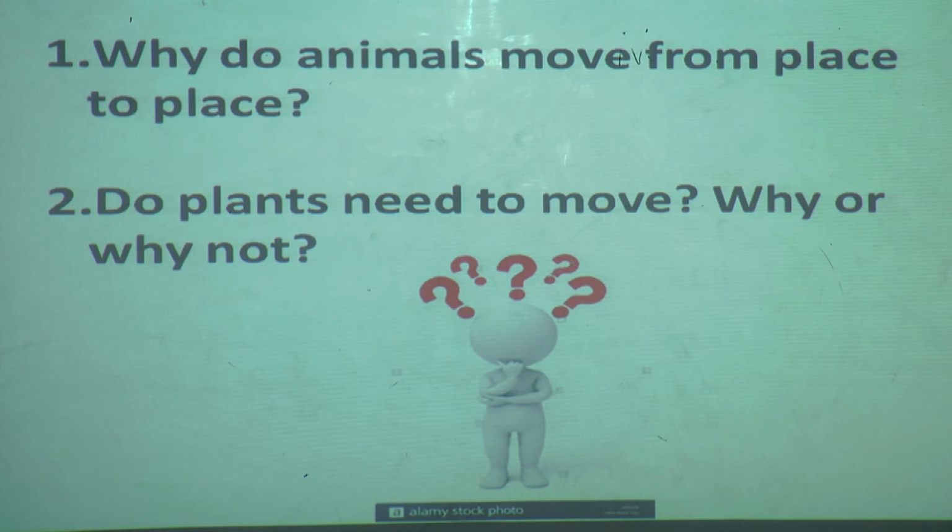Now my second question. Do plants need to move? Yes or no? Why or why not? If I say yes, then why? If I say no, why not? Because plants make their own food in their leaves only, so they don't need to move anywhere. So plants do not move because they make their own food in their leaves only. Got it till here? Yes, students, understood?